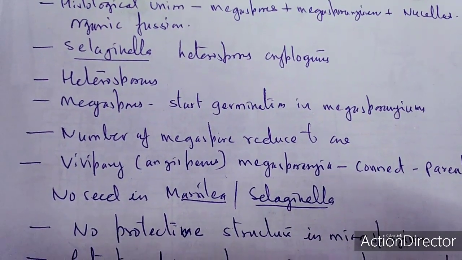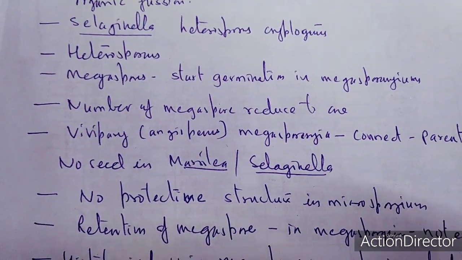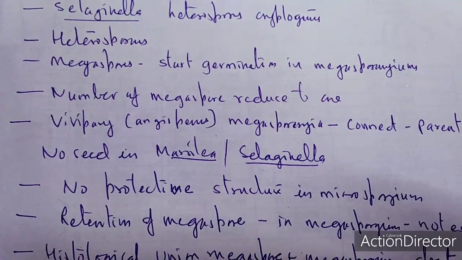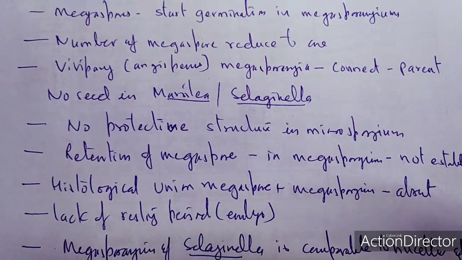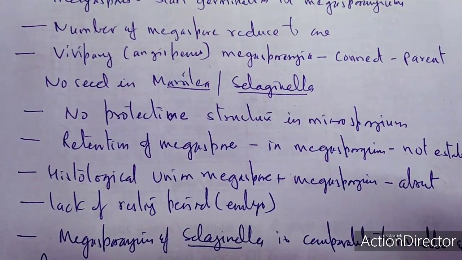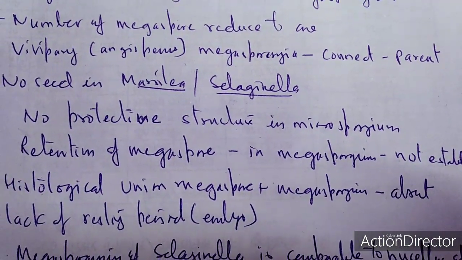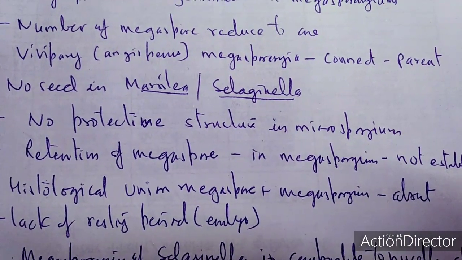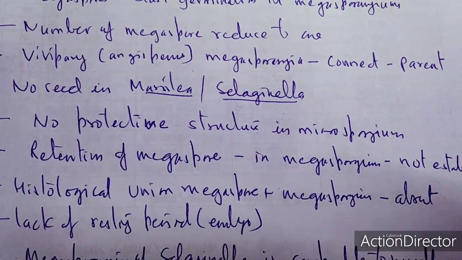So Selaginella is a heterosporous cryptogam. It produces two types of spore. The megaspore starts germination in the megasporangium. The number of megaspores is reduced to 1. Vivipary has also been recognized in angiosperms, and that connects these megaspores with the organic one.